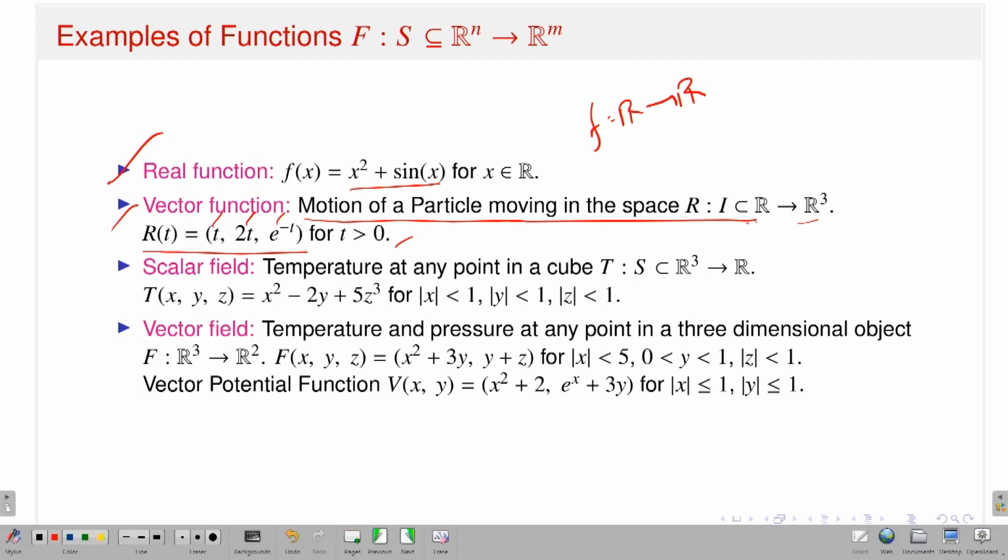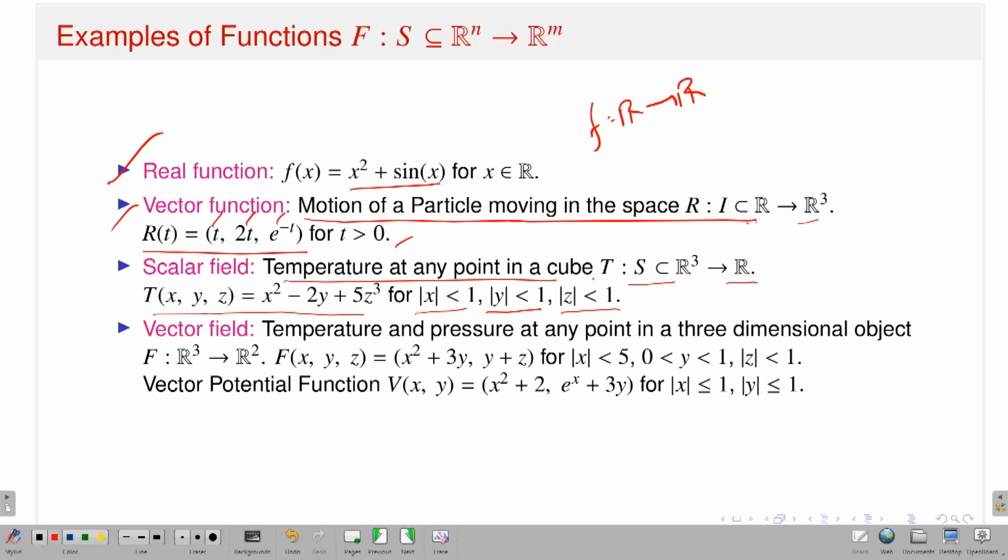Next is the scalar field. That means I have a function from n-dimensional Euclidean space to the real numbers. The example is the temperature at any point in a cube. I denote this function T, from a subset of R3 to R, defined by T of x, y, z equal to x squared minus 2y plus 5z cubed. And the cube is: mod x strictly less than 1, mod y strictly less than 1, and mod z strictly less than 1. So this is a scalar field.